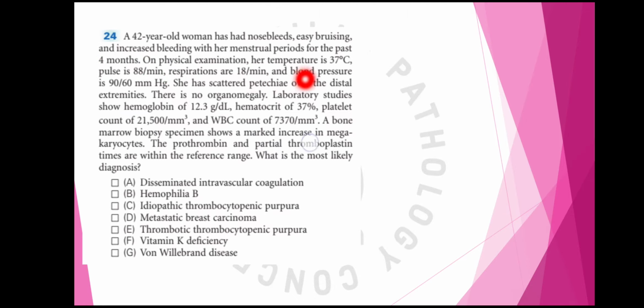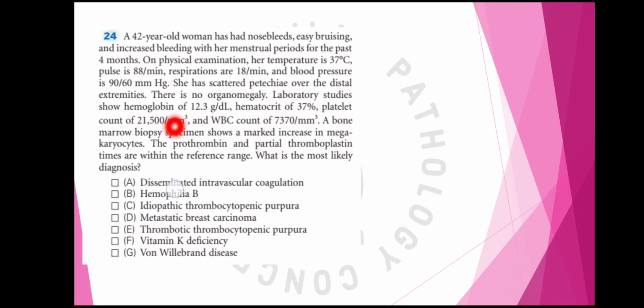Then physical examination: temperature is 37 degrees Celsius, pulse is normal, respiratory rate is again normal, BP is decreased. She has scattered petechiae over the distal extremities. So the patient is having a bleeding tendency. There is no organomegaly. Again, you see that organomegaly and lymphadenopathy are generally absent in a case of ITP unless there is a secondary cause like CLL. So in all the problem-based questions, generally they will be giving that there is no organomegaly, no lymphadenopathy.